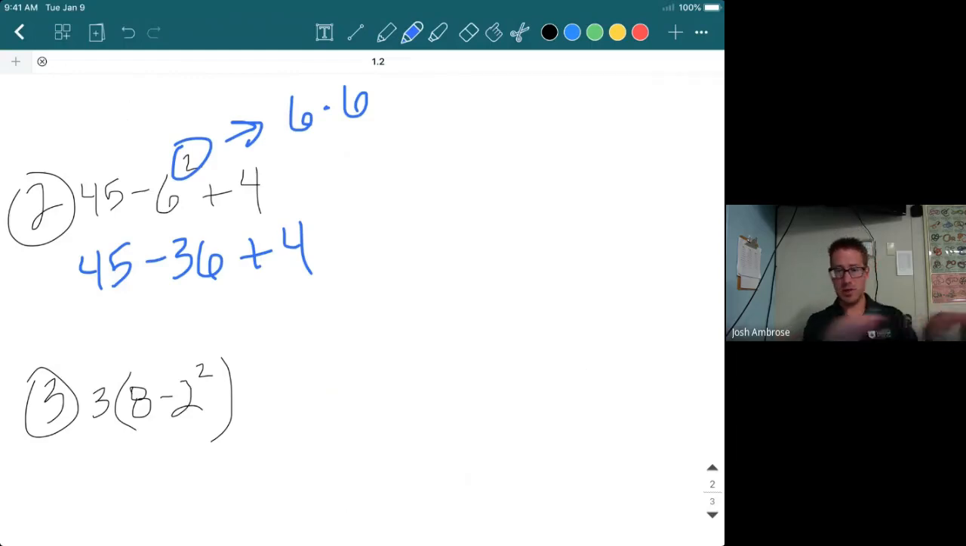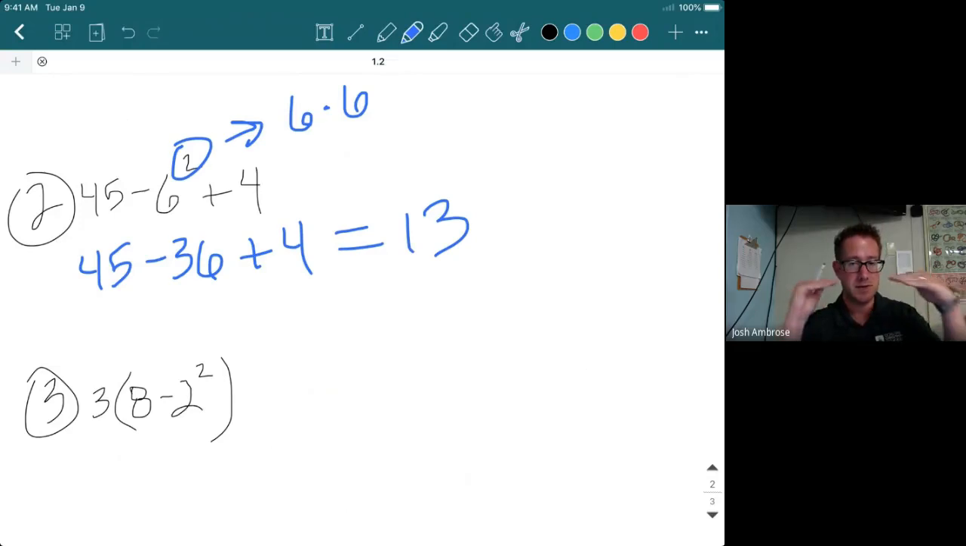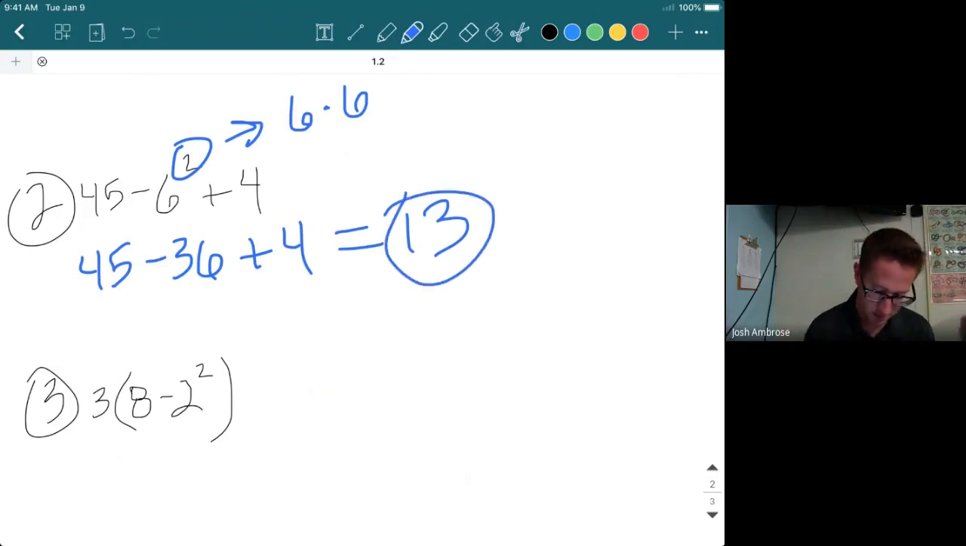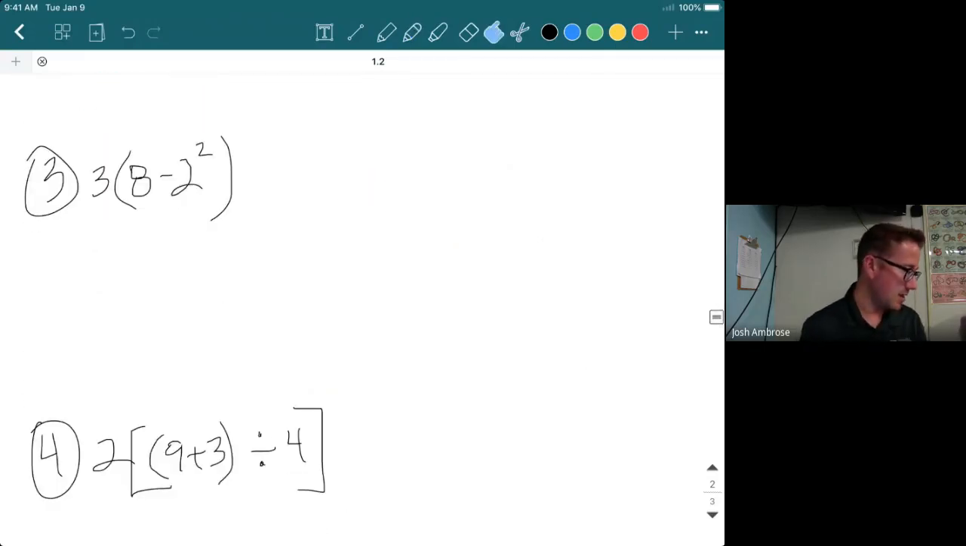So we simply go left to right. Okay, so if we do 45 minus 36 and add 4, we're going to be getting, let's see, 13. All right, so just go left to right because all we had there was addition and subtraction. Okay, so everything is at the same level of importance right there at the end. There's our solution there.